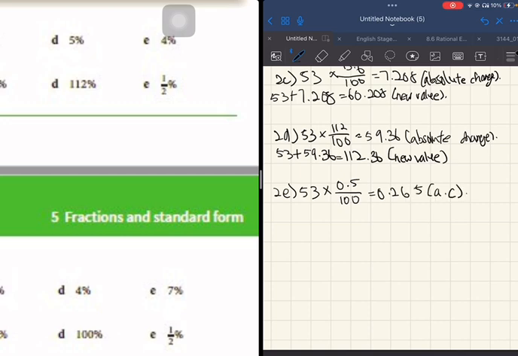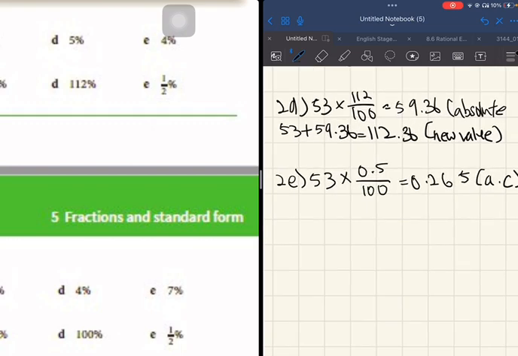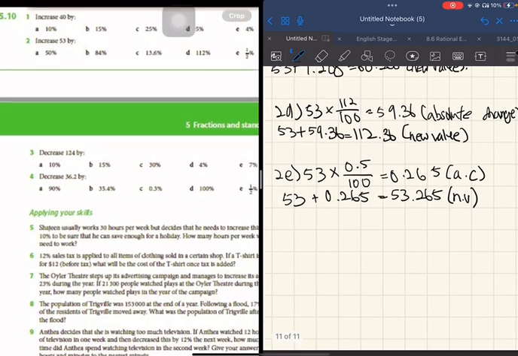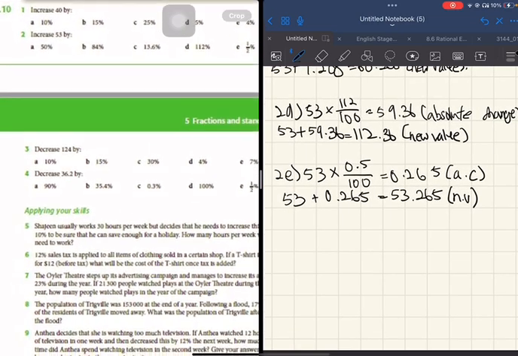I'm going to write a short form, but don't write the short form during exams. Just write the whole thing. 53 plus 0.265, you get 53.265. This is the new value. Now we are done with question 2.